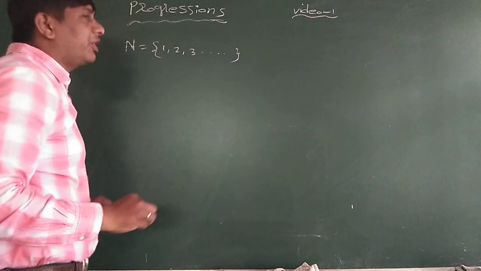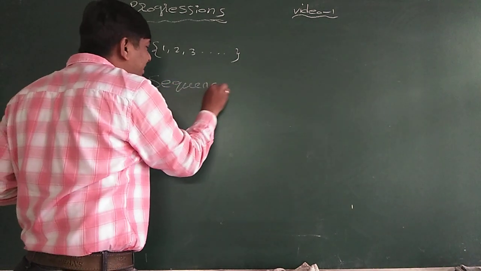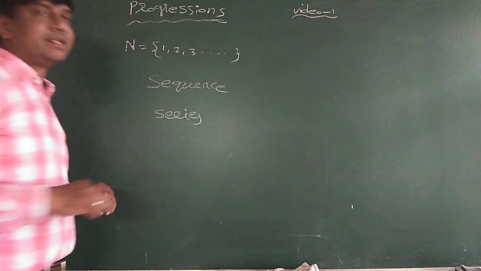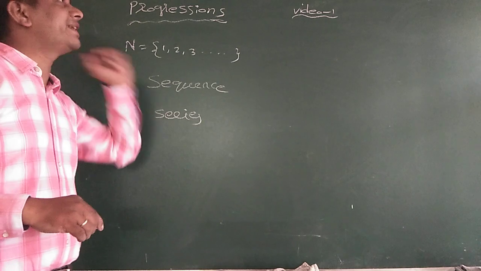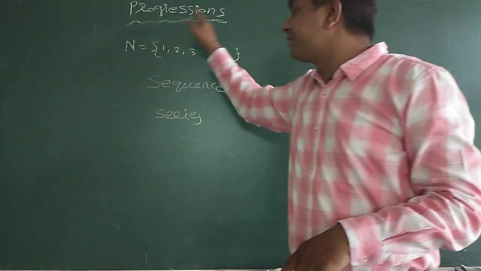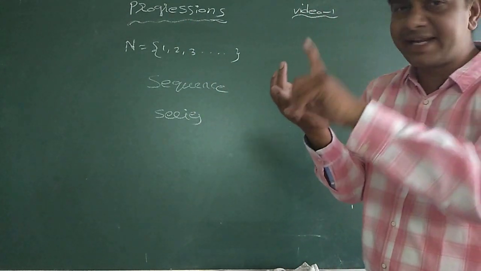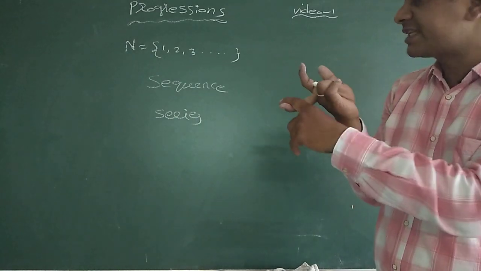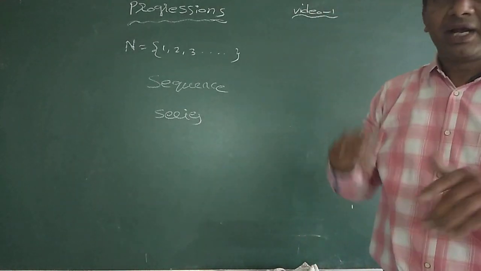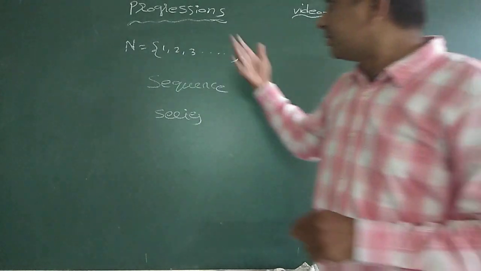Before we learn the progression, first of all we have to learn about the sequence. What is a sequence? And then after that, series. Sequence and series, after that progression. In this topic, before we learn the progression definition, we learn sequence. What is a sequence? What is a real sequence? And then series. After that progression. What is a progression? And how many types of progressions are there? Okay. Now,